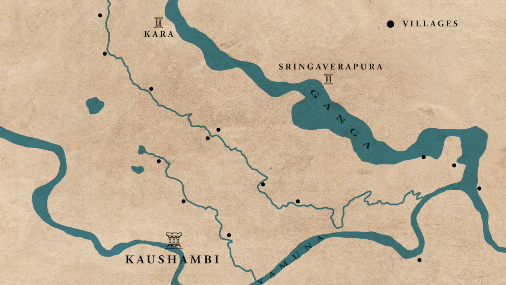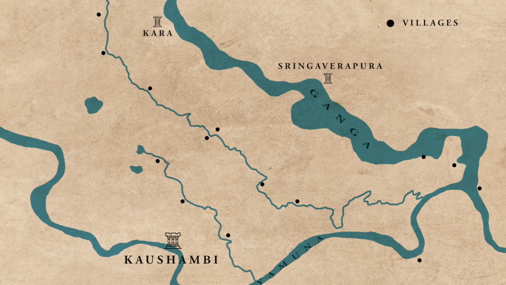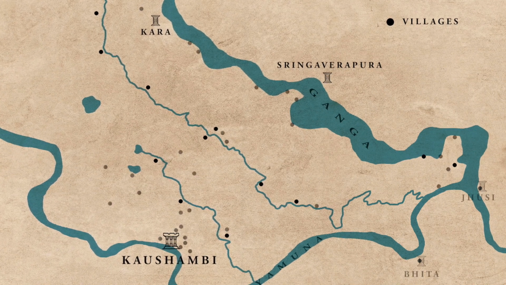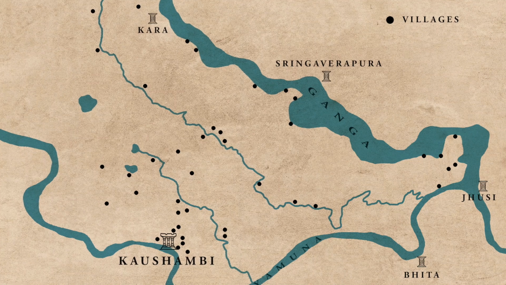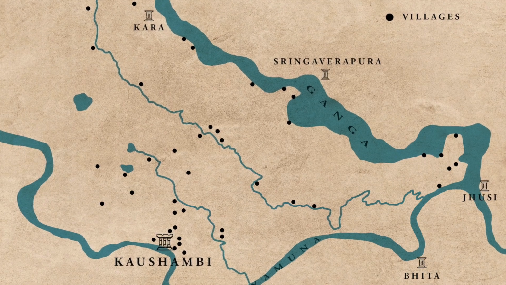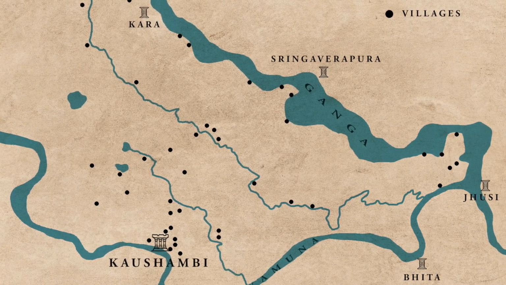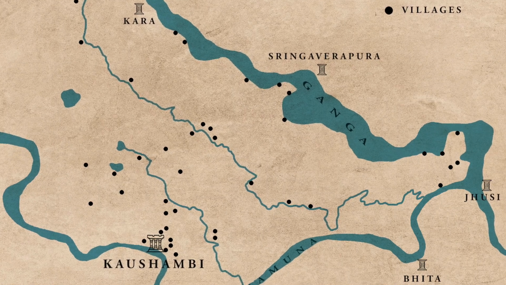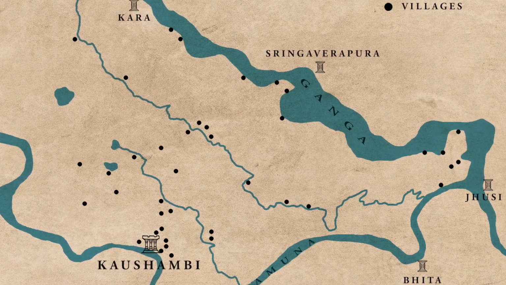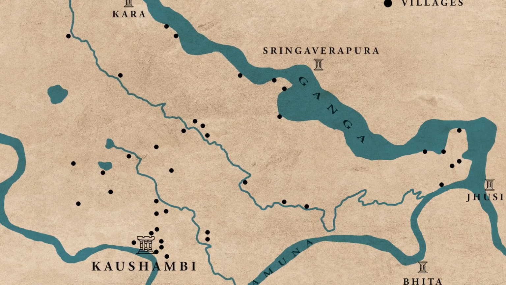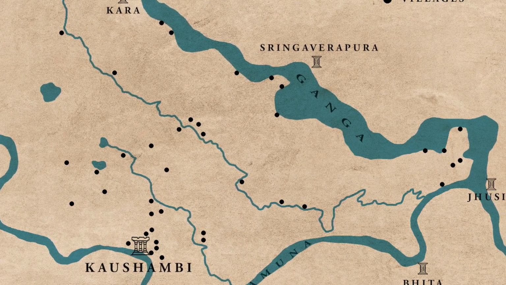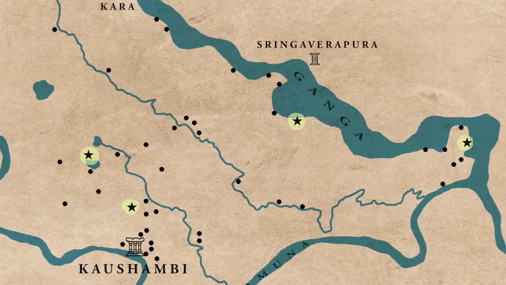Another important change which we see in this period is that compared to the previous period, the number of village settlements has increased considerably. This increase in the number of village settlements suggests that the population of this region was increasing. This increase also led to the emergence of an entirely new type of settlement category.